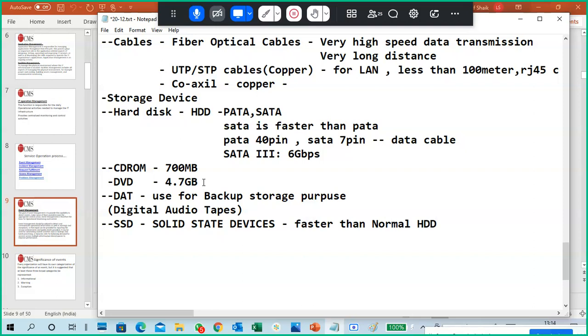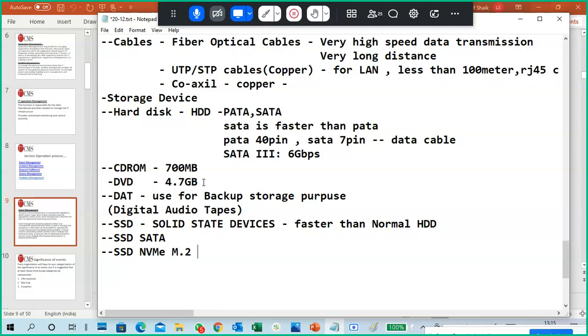Among SSDs, you have a SATA type SSD, and there is an NVMe type, non-volatile memory express. It is also the M.2 type.